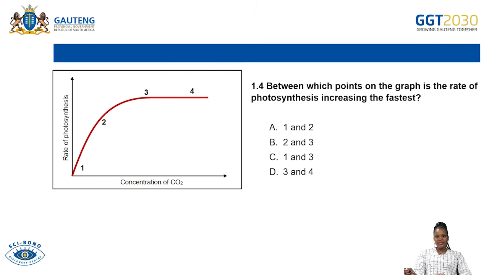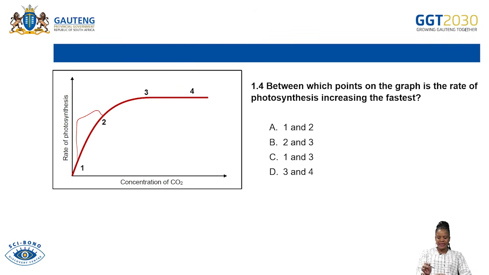At which points is the rate of photosynthesis increasing the fastest? So is it between 1 and 2? Is it between 2 and 3? Is it between 1 and 3? Is it between 3 and 4? Is it increasing fastest there?